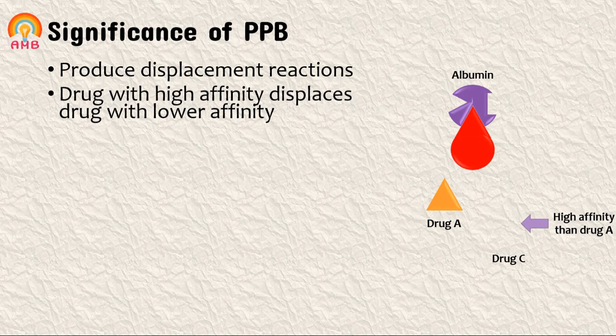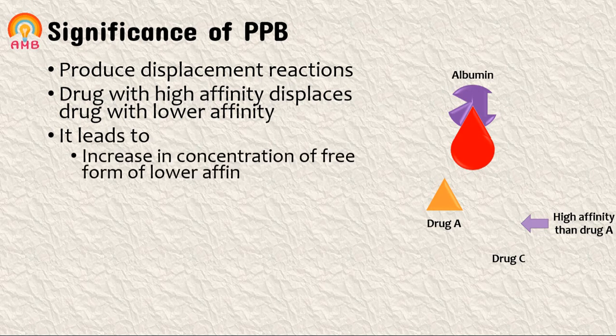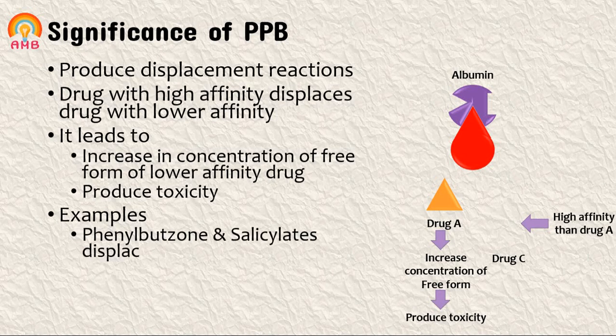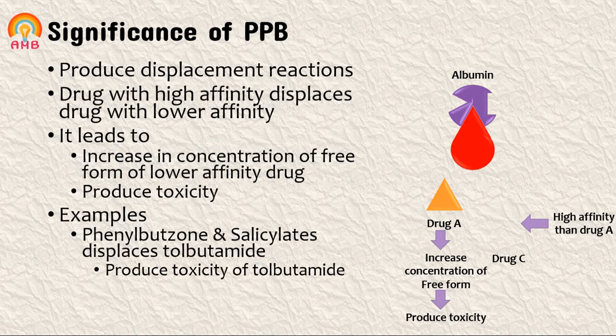if these two drugs are taken simultaneously or concurrently. There are chances of increase in the concentration of the free form of the lower affinity drug, and because of that it may lead to toxicity of that lower affinity drug. For example, phenylbutazone and salicylates displace tolbutamide.